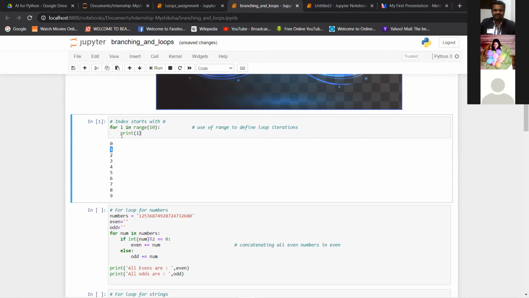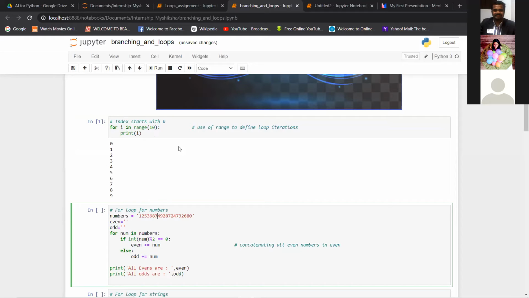If you specify the range function, it will keep adding 1 each time, and this print will be repeated. That's how this simple print statement can be used inside the for loop for repeating certain operations. Here we are repeating print, and i takes values 0 to 9 because of this range function.